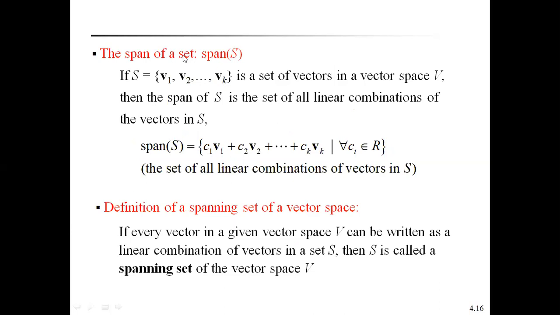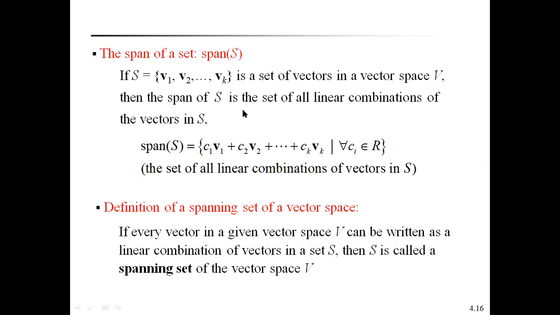The span of a set. What is the definition of the span of a set? Span of a set can be represented as span of S. S contains V1, V2, up to Vk vectors. It is a set of vectors in a vector space V. Then the span of S is the set of all linear combinations of the vectors in S. So this is a very important one.